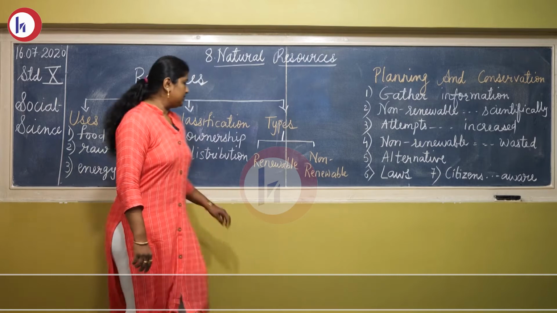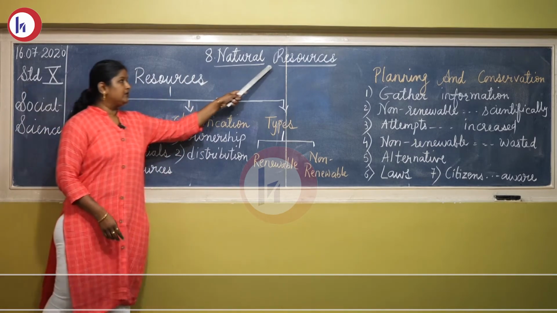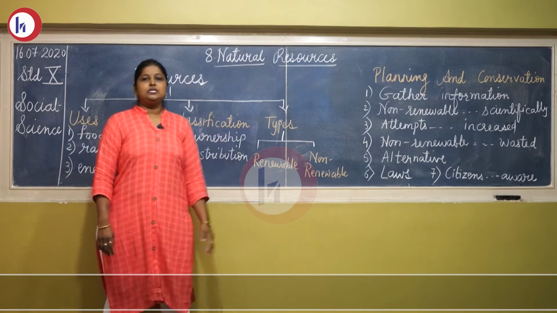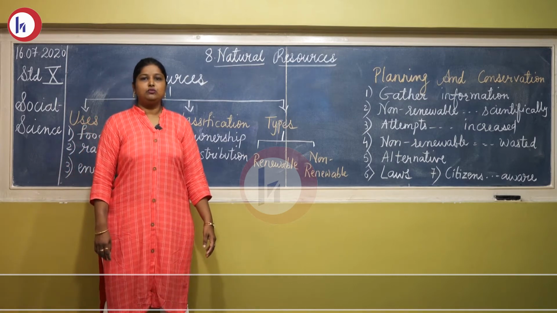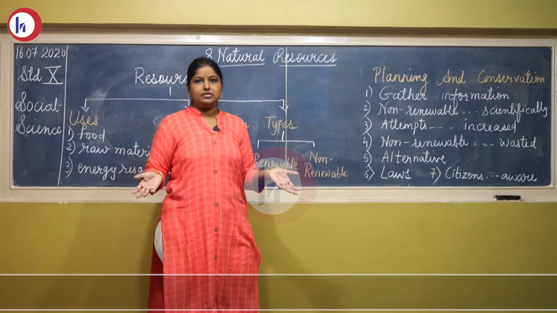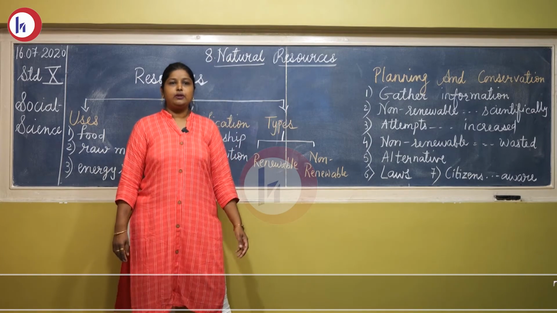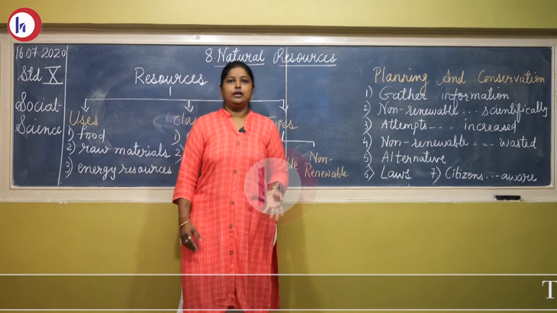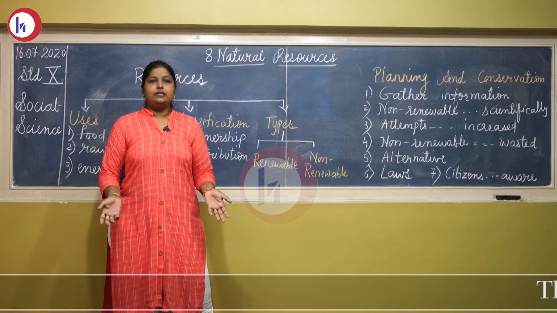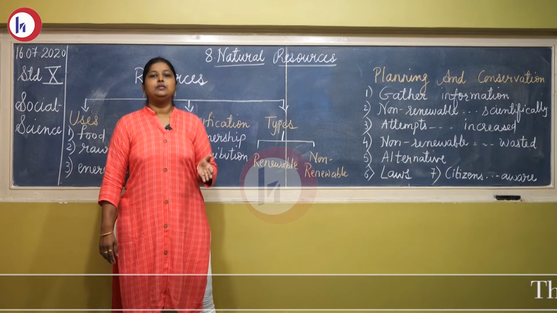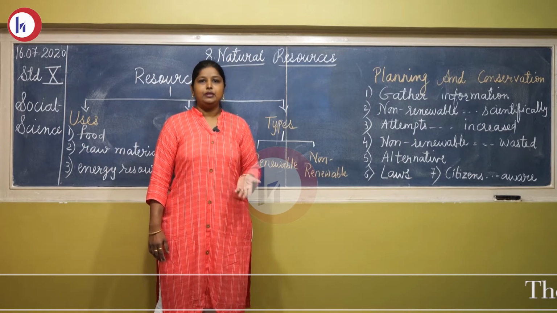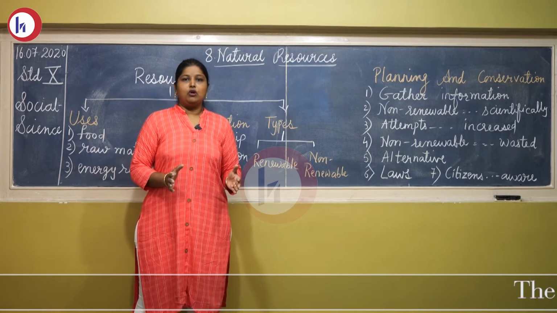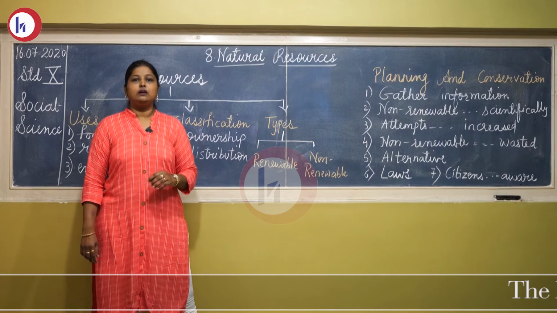Chapter number 8, that is natural resources. Now, resources. First of all, the definition of a resource: what is called a resource? Resource means anything that is useful to a human being. For example, a piece of land is there, but if a man is not using that land for constructing a building, building a school, or constructing an industry, then it's a useless thing. But man, through his intellect, ability, talent and skill, if he does any useful work on that piece of land, then it is called a resource.